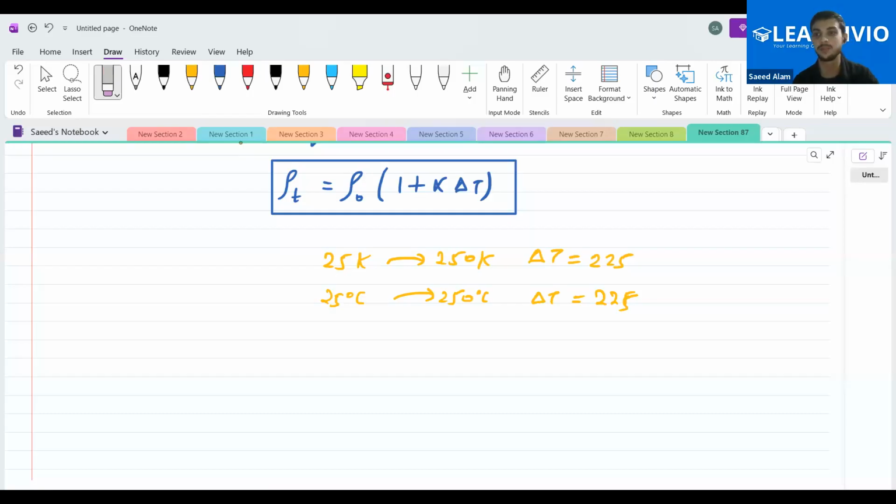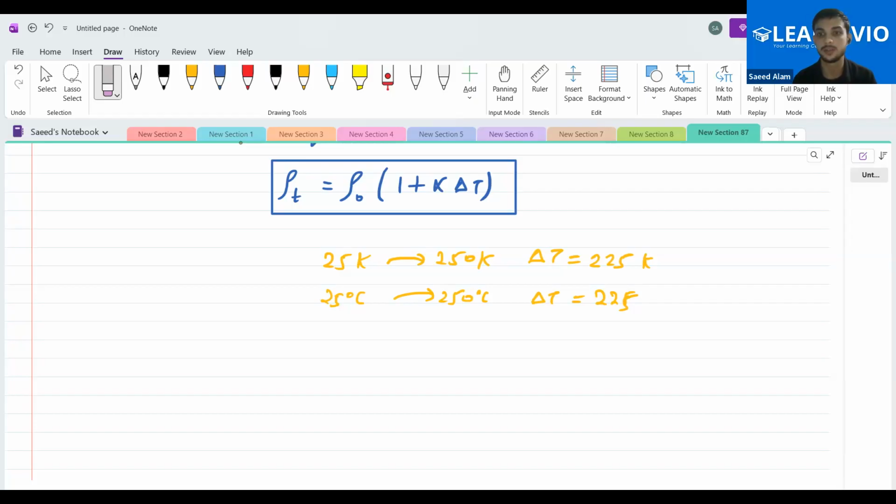Sometimes people ask, what will be the unit of the change in temperature here? In the first case, the unit will be Kelvin. In the second case, will it be degree Celsius or Kelvin? Degrees Celsius.